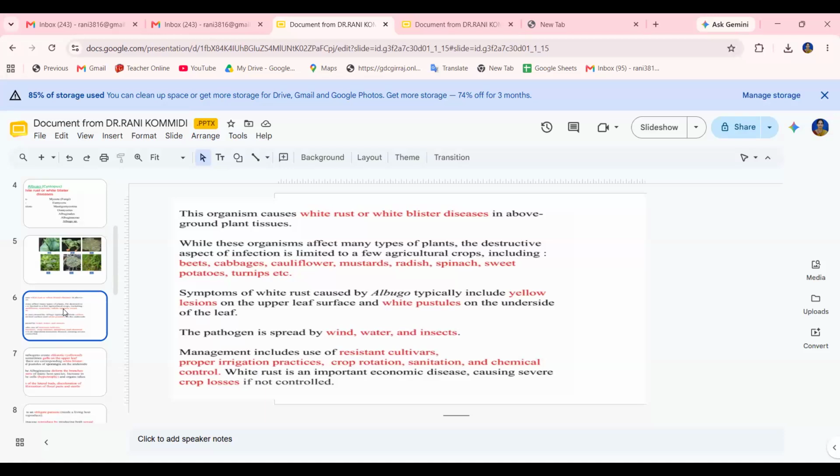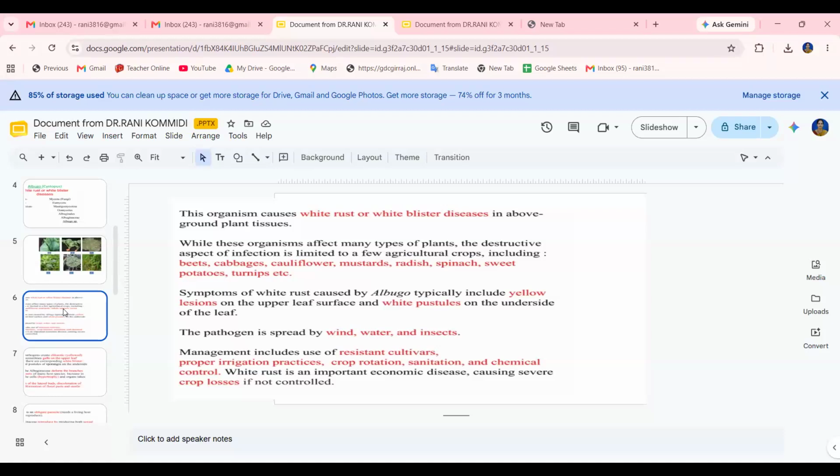Albugo ipomoeae-panduratae, sometimes called Ipomoea panduratae, infects sweet potato. Albugo tragopogonis infects Compositae members. Albugo occidentalis infects leafy vegetables like spinach. Albugo platensis infects Boerhaavia, and Albugo evolvuli infects Evolvulus plants. These are what we observe in India.